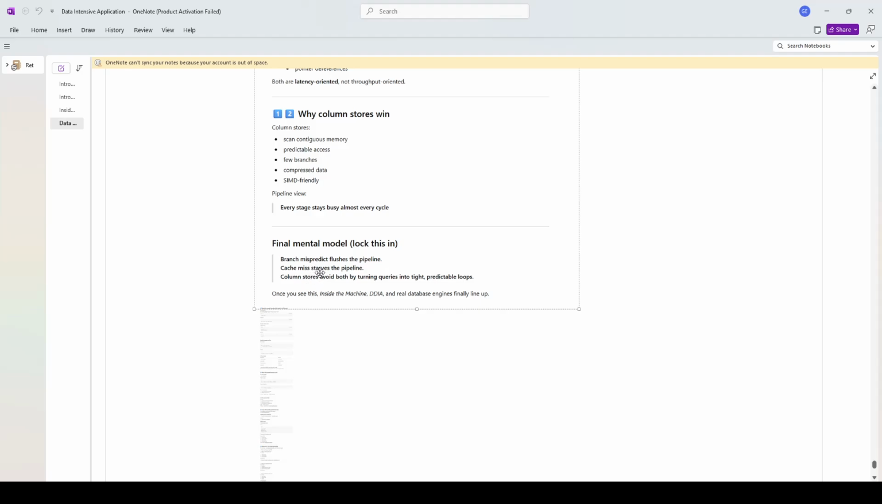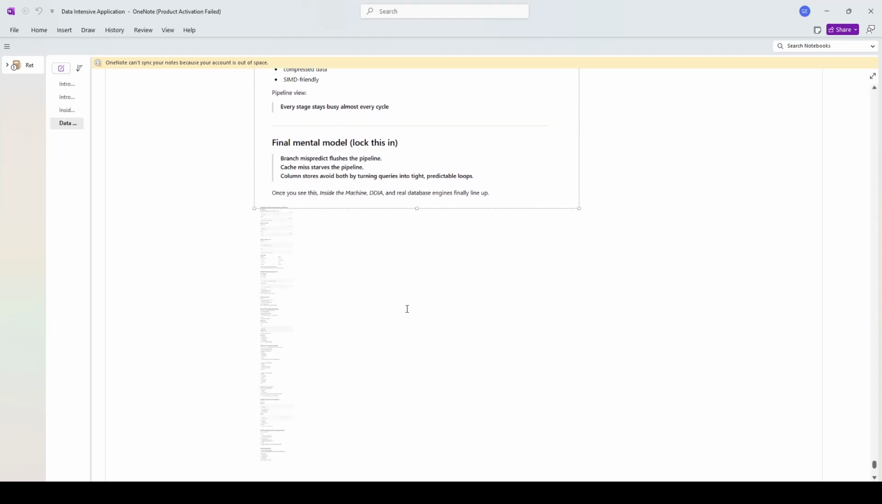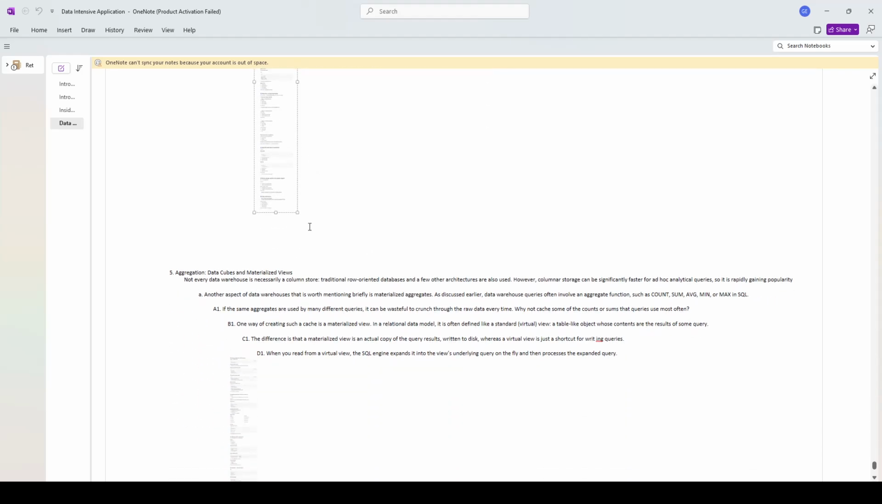So this is an important distinction between branch and cache with regards to the pipeline. The branch flushes the whole pipeline. The cache miss starves the pipeline. It means there are a lot of bubbles with cache, while a branch mispredict flushes the entire pipeline. Column stores avoid both by turning queries into tight, predictable loops. Once you see this, inside the machine, DDIA and real database engines finally line up.